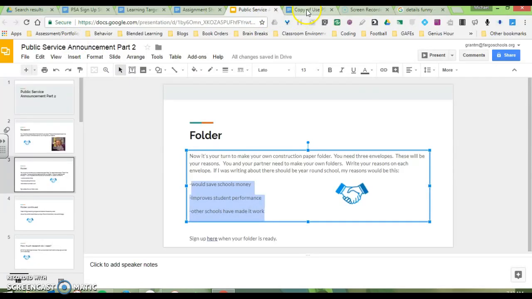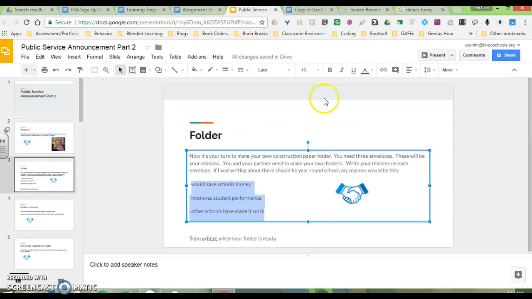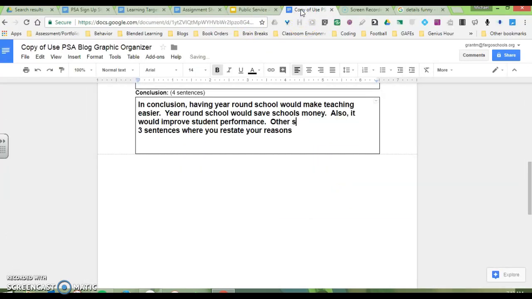My second reason is improve student performance. To connect this, I could use a transition where I could say also it would improve student performance. And then I could say other schools have made it work. Other schools have made it work.